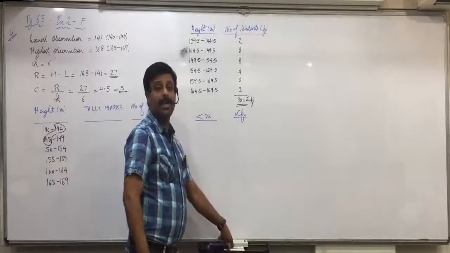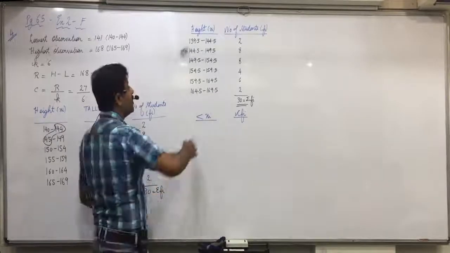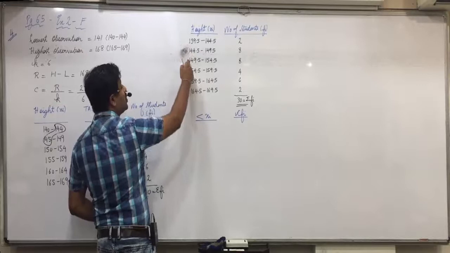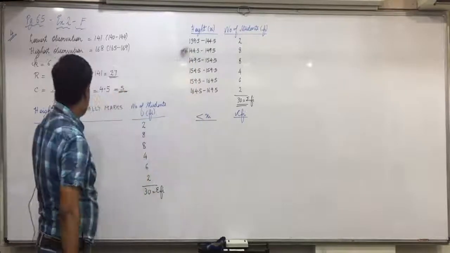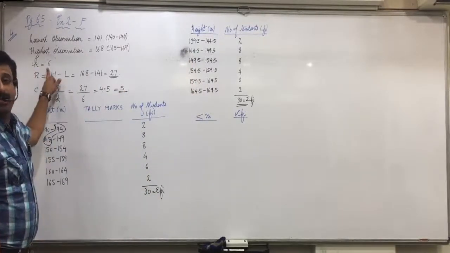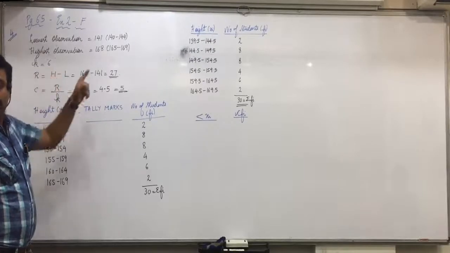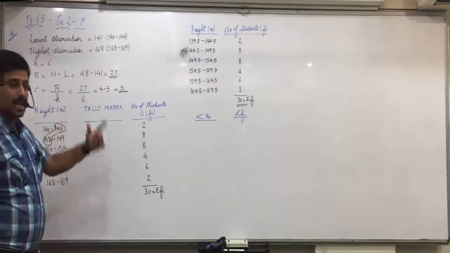One more thing you can see. All of you, how many classes are there? 1, 2, 3, 4, 5, 6. And in the question it was mentioned to make the distribution with 6 classes. You can cross verify that we have made it with 6 classes itself.